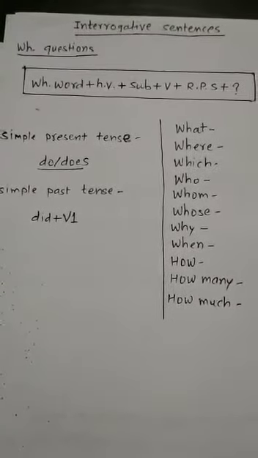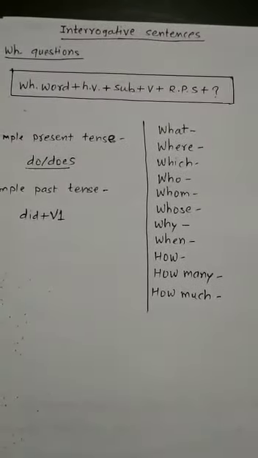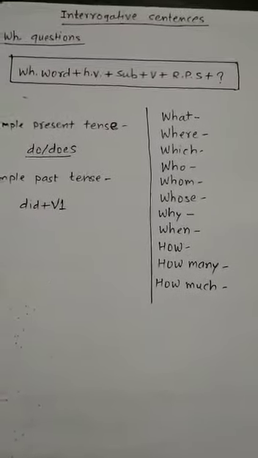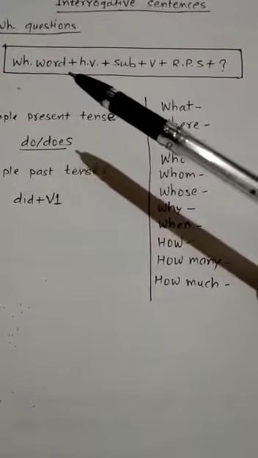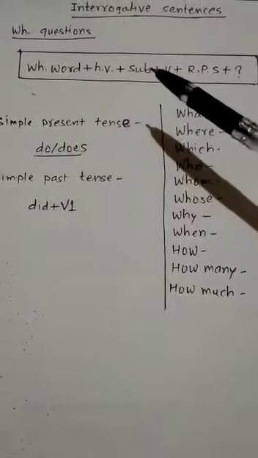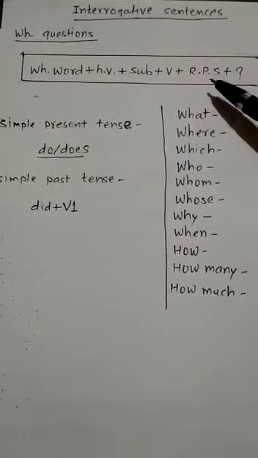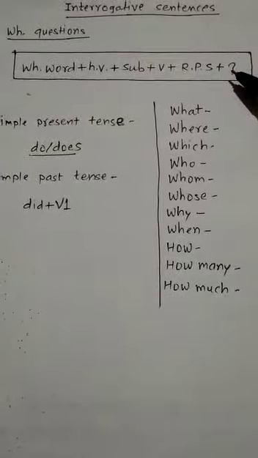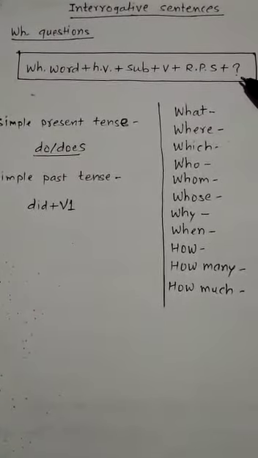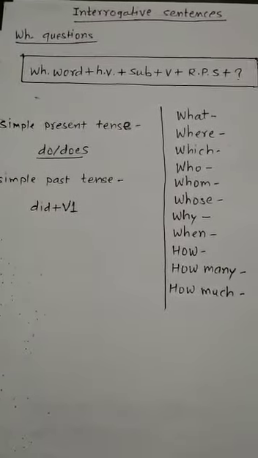Now we are going to discuss how these questions are framed. Here we have certain questions and we are going to talk about how to frame them. But one thing you have to remember, you shouldn't forget this structure. You will have to select first the WH word, then helping verb, then subject, verb, and RPS. RPS means remaining part of the sentence, and after that there will be a question mark. Though you have written a correct question, if you didn't add the question mark, your sentence will not be complete. And right now these kinds of questions are there in the exam also.